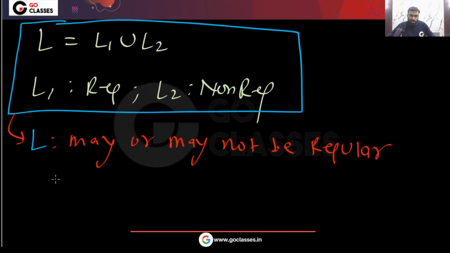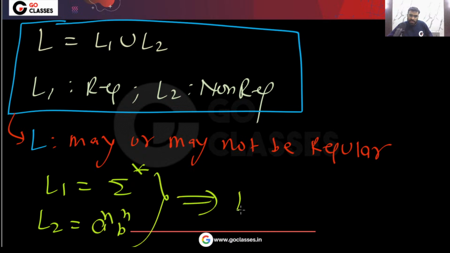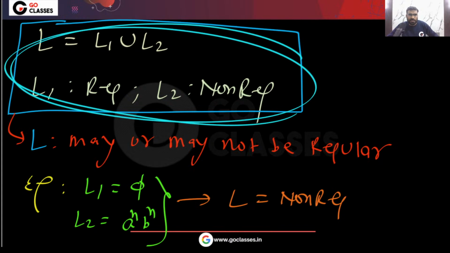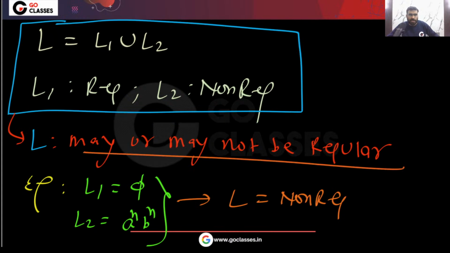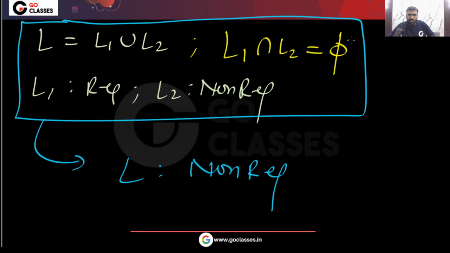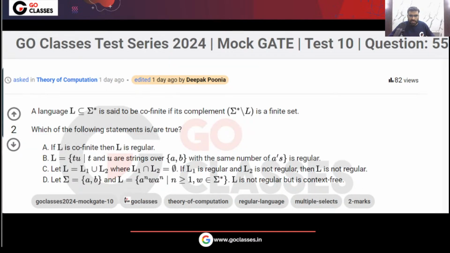But consider if I give you L1 equal to sigma star and L2 equal to a power n b power n. Now you can notice that L will be regular. So this is what I'm telling you. If you have only this information, then L may or may not be regular. But if I have this additional information that L1 intersection L2 is empty, then I can say L will be non-regular.